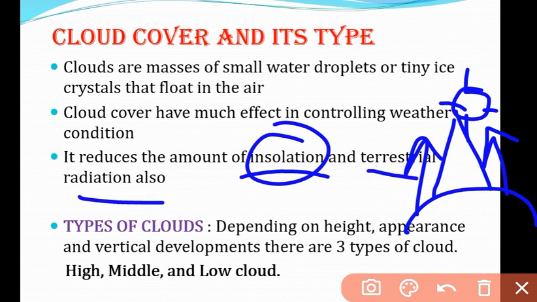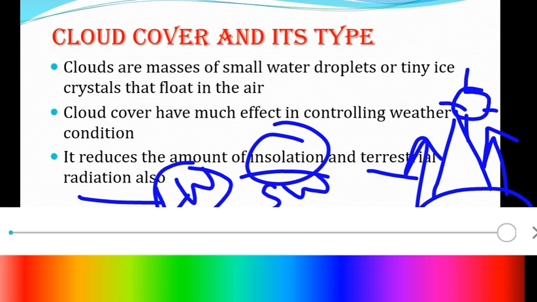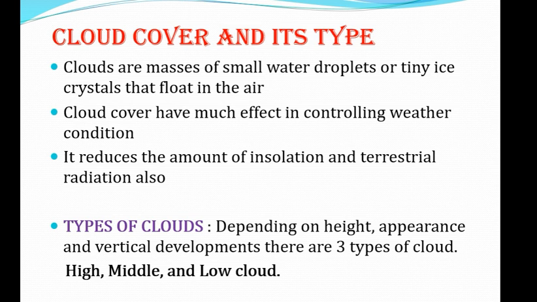So the insolation is in the form of short wave and the terrestrial radiation is in the form of long wave. Okay, short wave radiation is the insolation radiation, but when it comes back from the earth surface it is in the form of long wave radiation. So in the atmosphere, if you have some cloud cover, okay, I am drawing it properly.